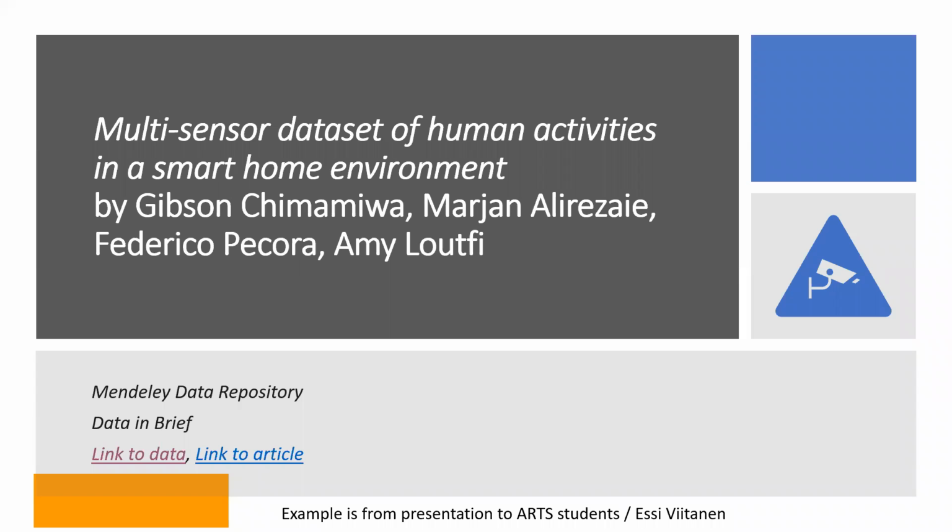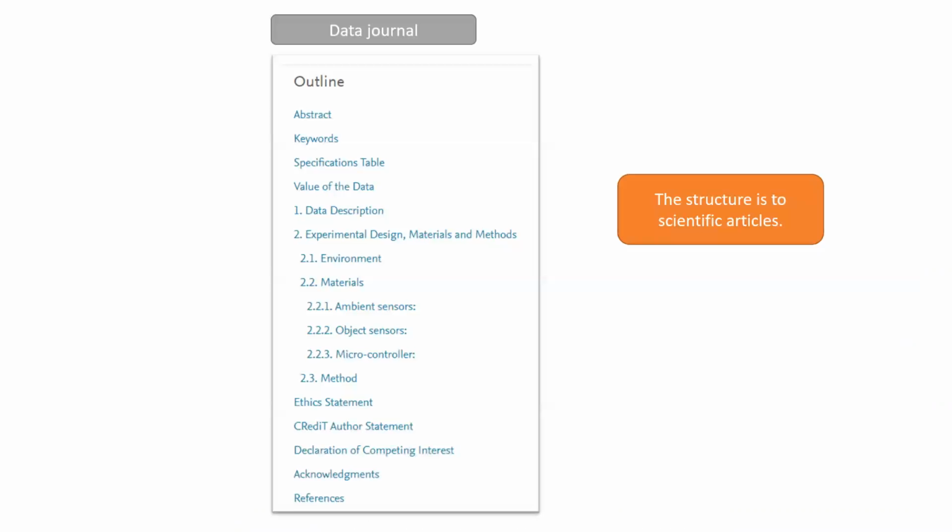And here is an example of a data set whose data documentation has been published in a data journal. The actual data itself is in the Mendeley Data repository, and the data documentation has been published in a journal called Data in Brief. So this is the outline of the article in the data journal, and you can see that the structure is identical to scientific articles. There is an abstract, keywords, and so forth.